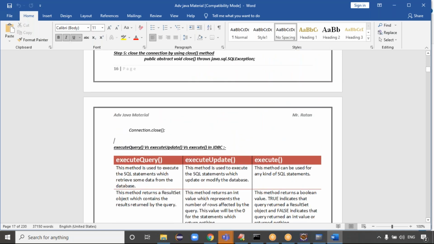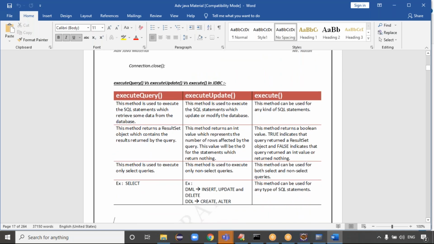Let's read these points. The execute method is for the SQL statements. executeQuery is for the retrieve purpose, guys. executeUpdate is for updating and modifying the database. The execute method can be used for any kind of SQL statement, right? executeQuery is used to execute statements which retrieve some data from the database. Retrieving data from the database means a select query, right? executeUpdate is for updating and modifying the database. The execute method can be used for any kind of SQL statement.